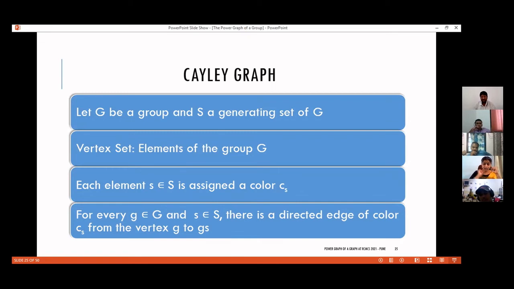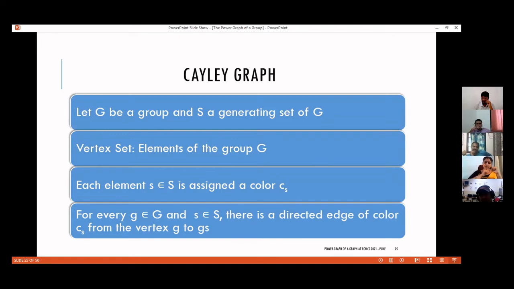And now I need to draw edges. As I already told, the Cayley graph is a directed graph, so here the edges have directions. So from g to which vertex? You take any arbitrary element s from the generating set and find gs. gs will be another vertex, right?